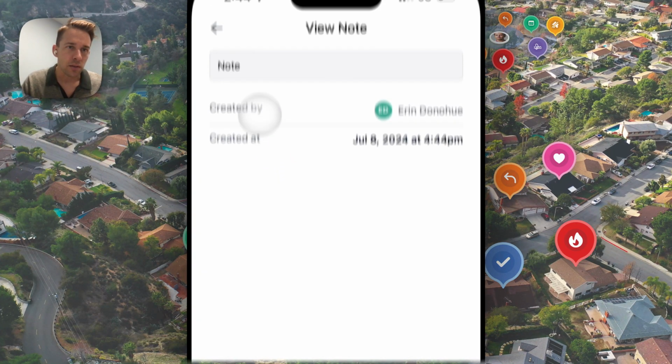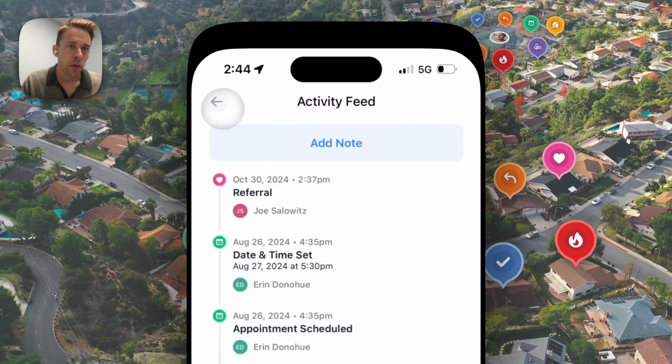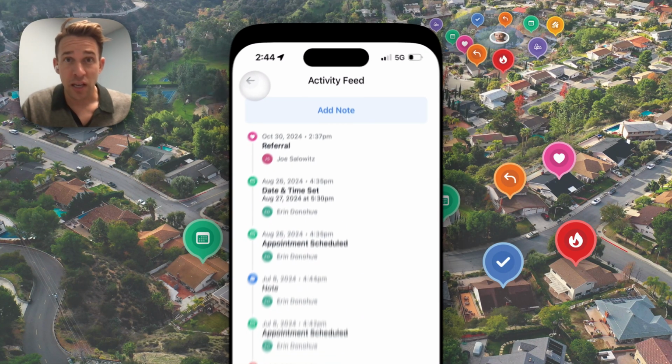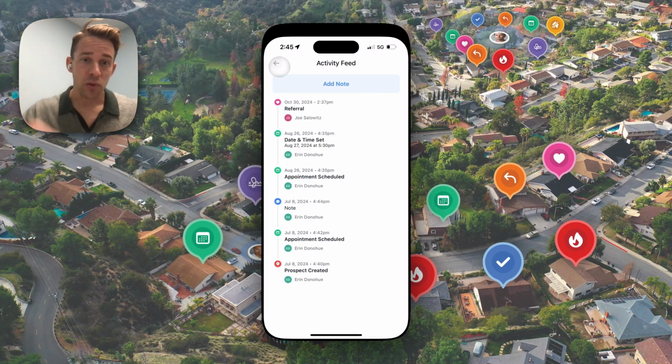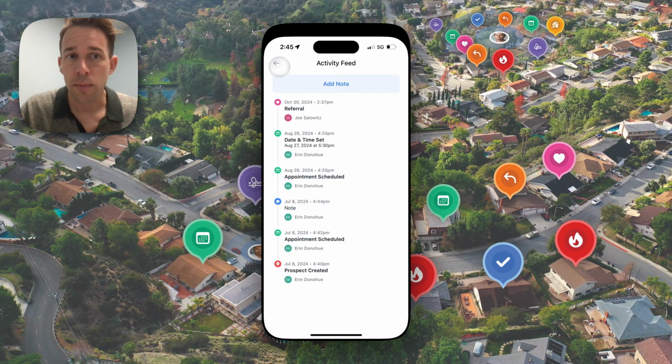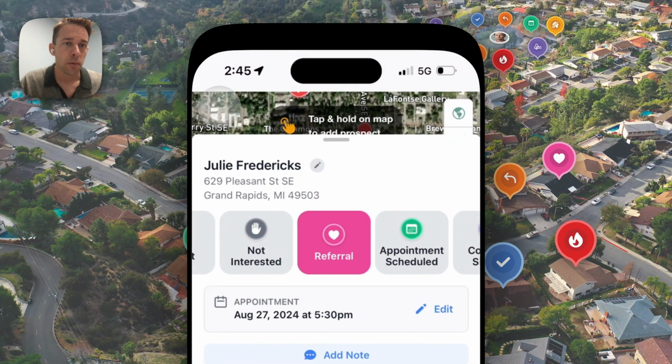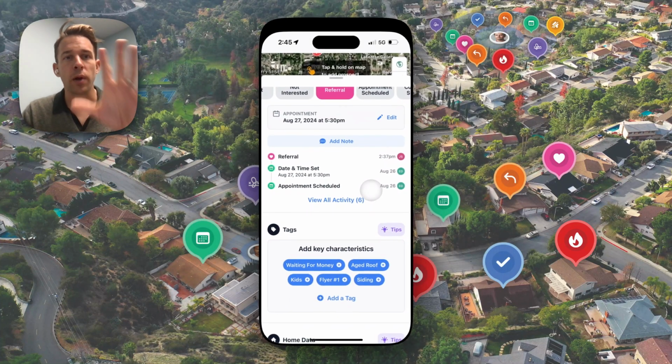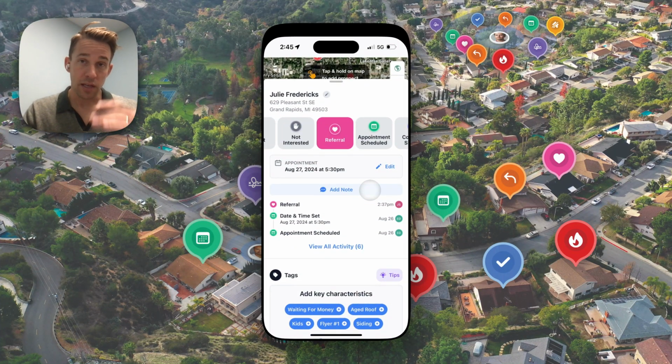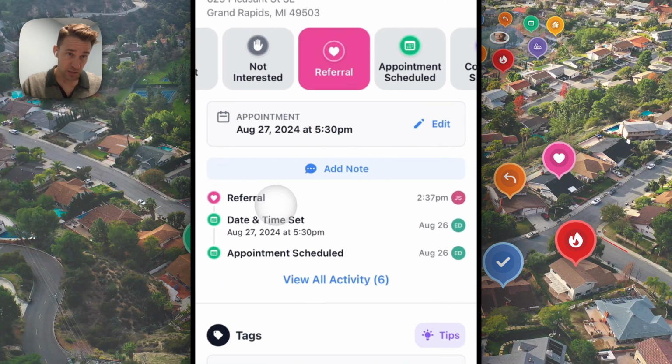You can click into this and see the note that was left at that time. So this actually can become like a comment chain for your team. You guys can leave comments along the way in chronological order and have conversations back and forth with your team members. So this is a great way for you to manage your prospects and see the history of information as you're managing your prospects. You can click into any one of these things from this page too.